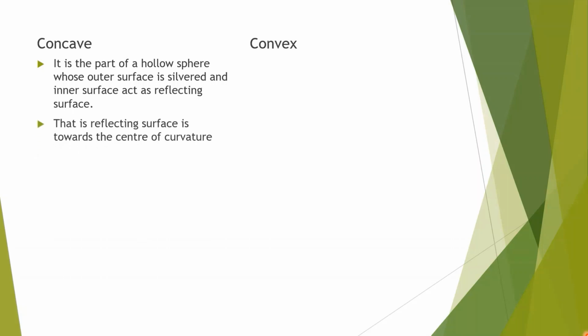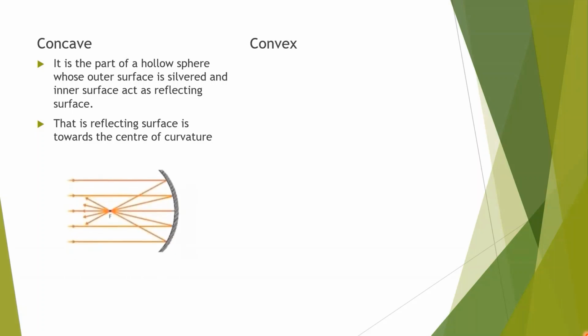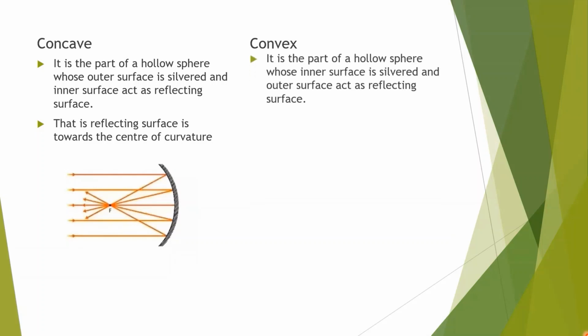Means reflecting surface is towards the center of curvature. Just opposite of this is convex.